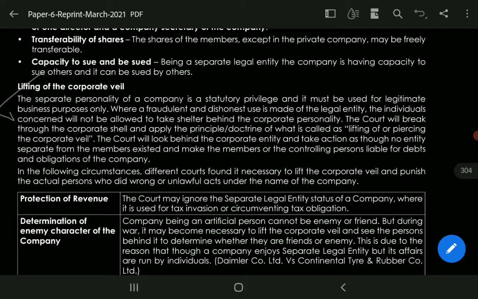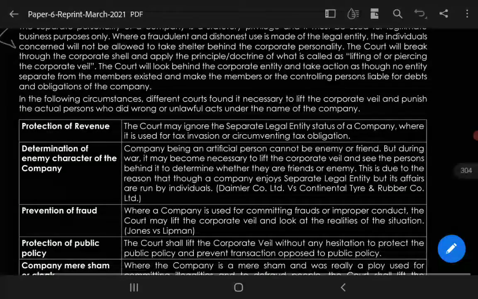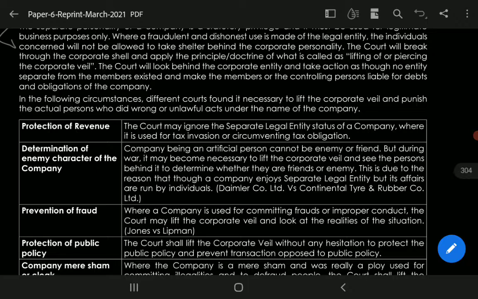ठीक है, although the company has its corporate existence, if it is used for fraudulent and dishonest purposes, the real persons behind it cannot take shelter behind the corporate personality, and the court will look behind at the real persons who are in that fraudulent and dishonest area. So in the following circumstances, different courts found it necessary to lift the corporate veil and punish the actual persons who did wrong or unlawful acts under the name of the company.